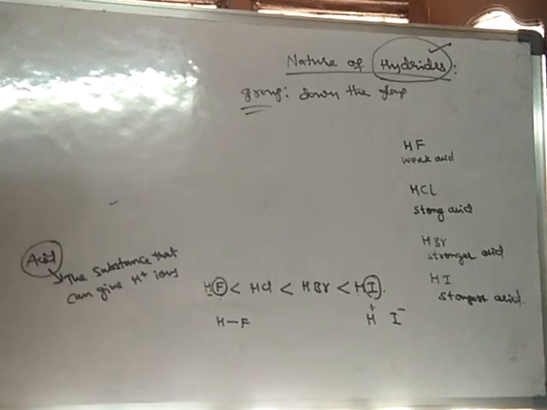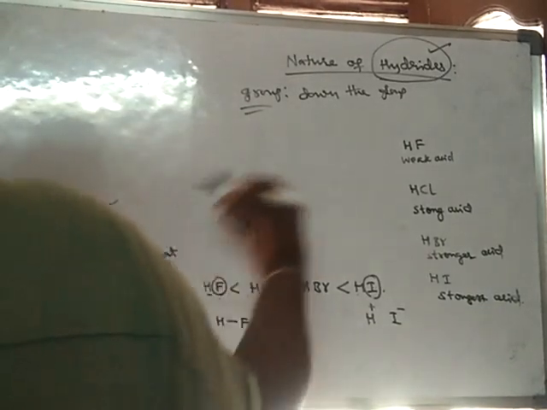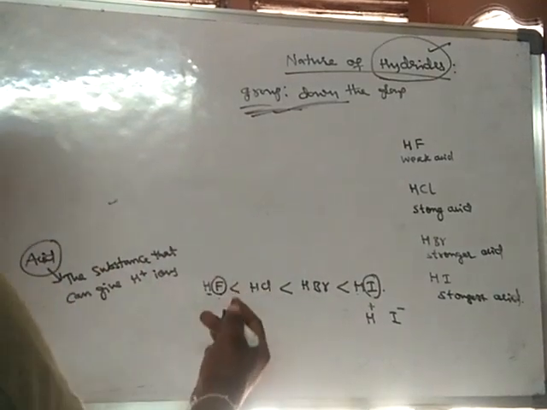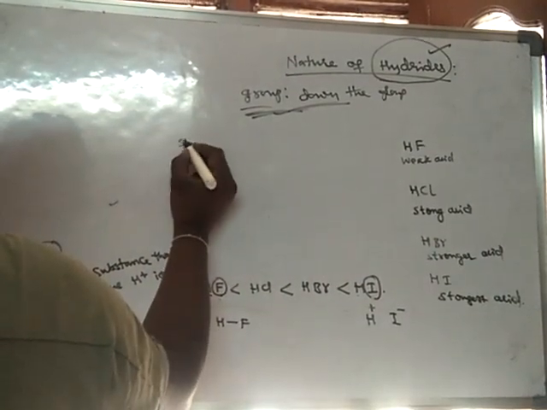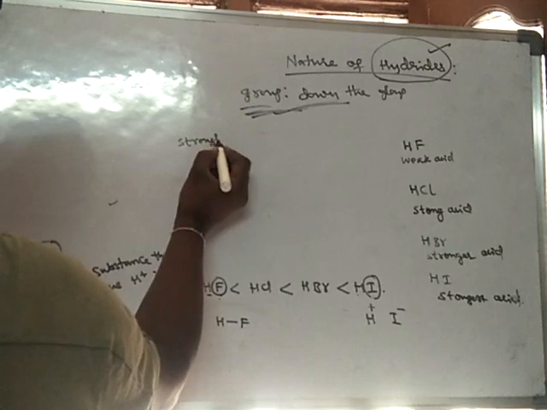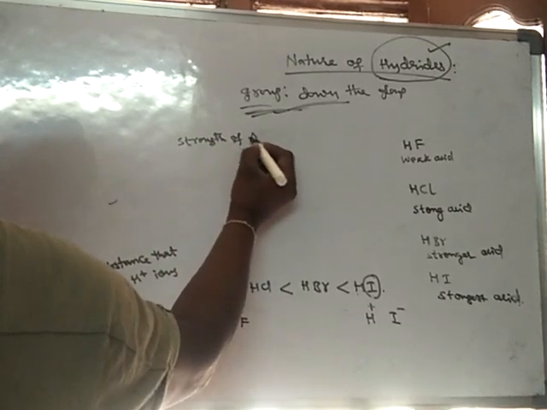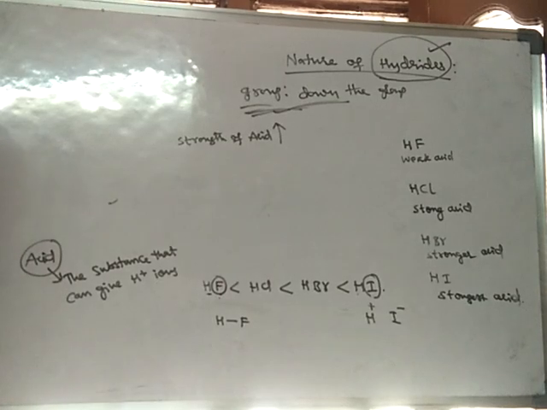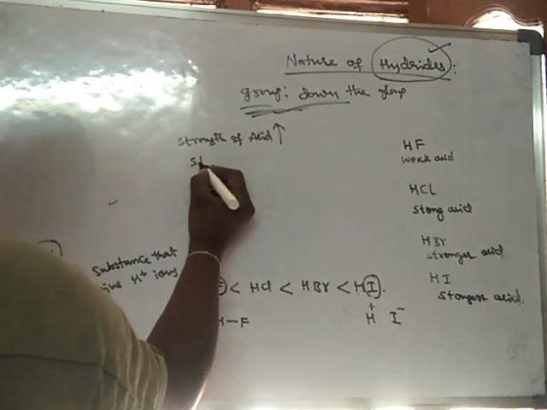So that is the reason. And what happens to the nature of hydrides? Here, down the group, strength of acid increases and stability decreases.